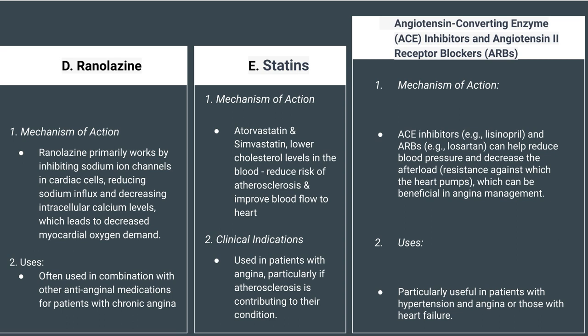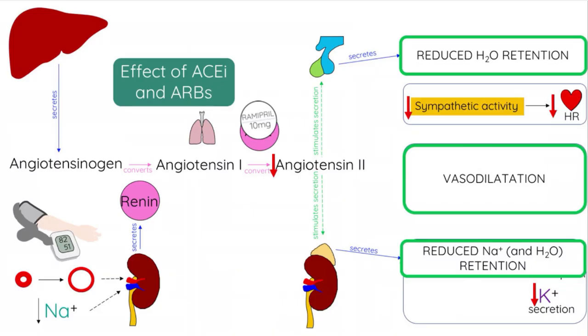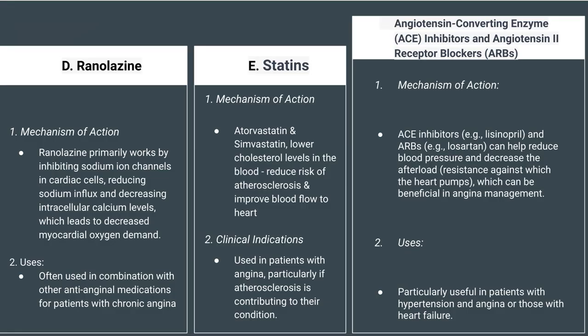ACE inhibitors and ARBs, as you understand, help in reducing hypertension, so naturally they can reduce the demand of oxygen. That is also true, but these are not directly acting. So statins, ACE inhibitors and ARBs are some extra points that I have added over here. Okay, understood now everyone?